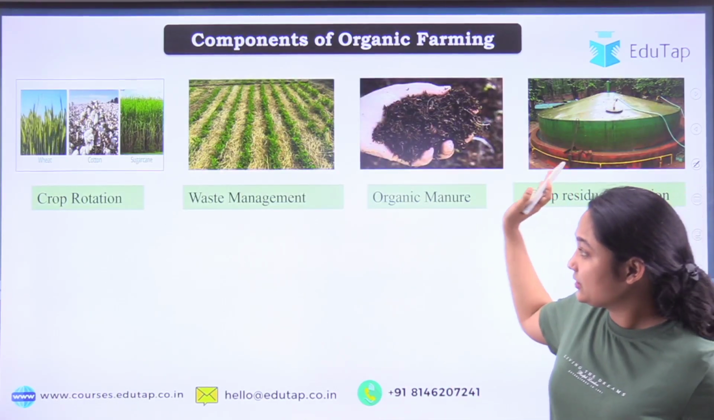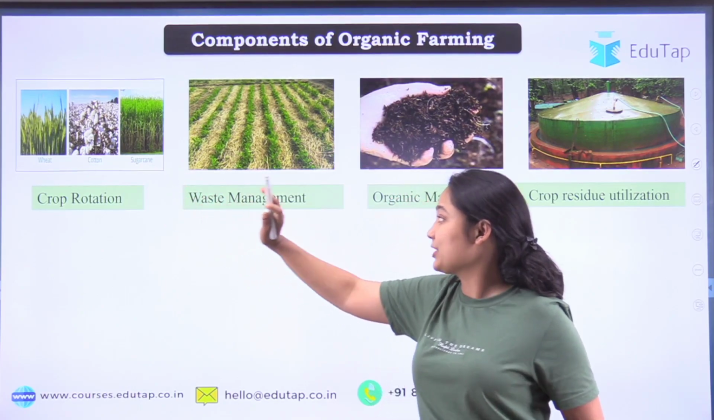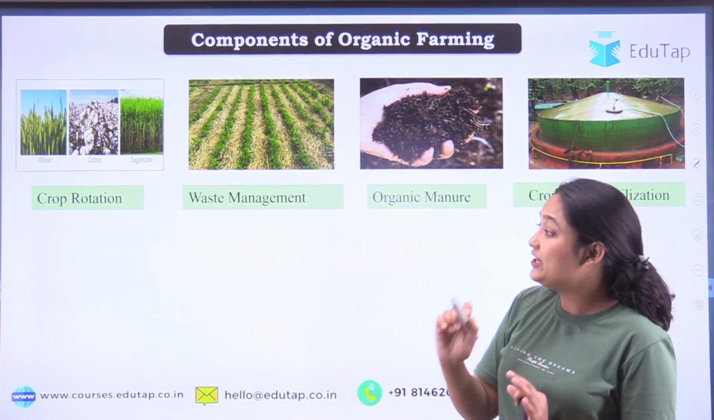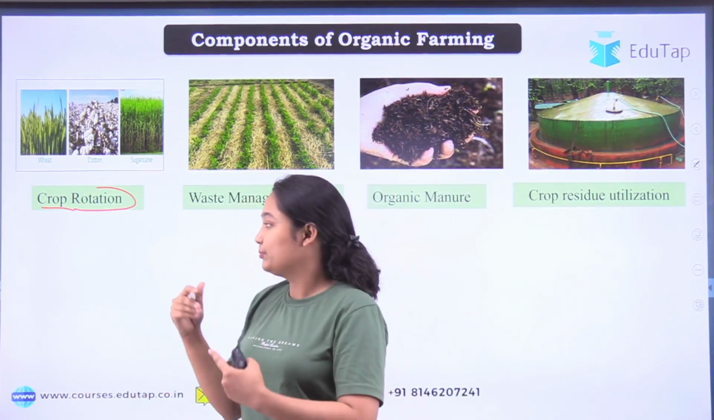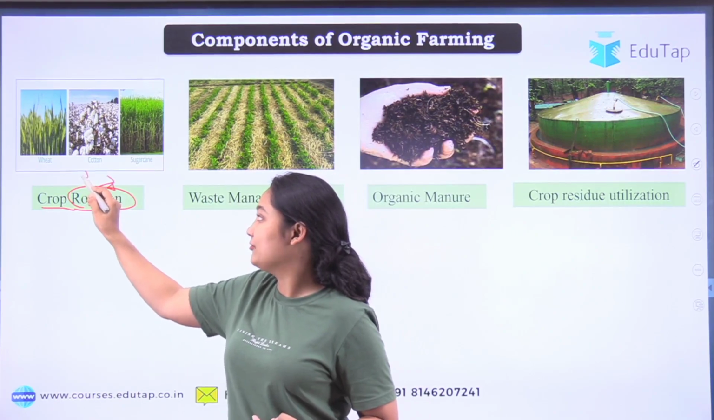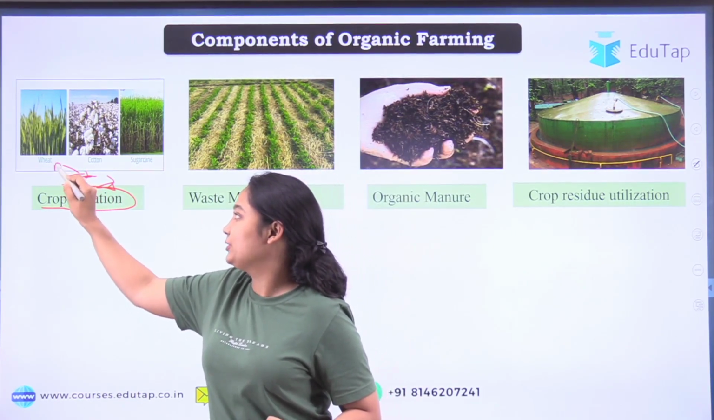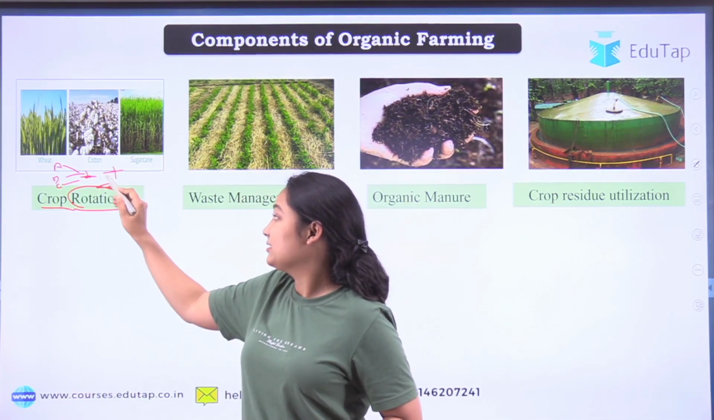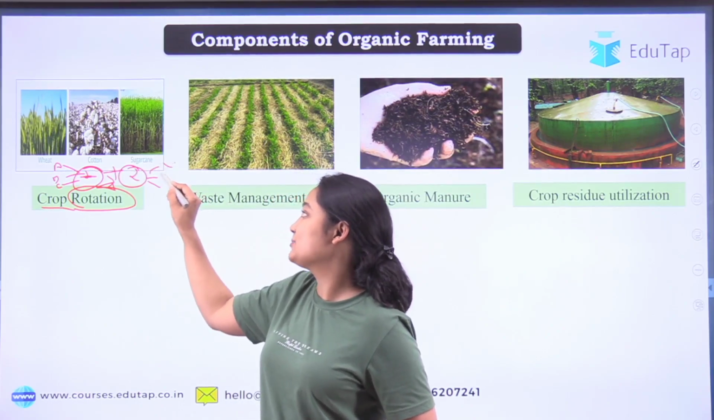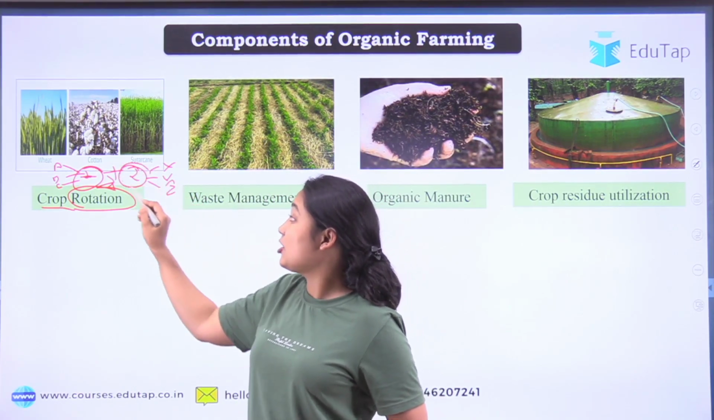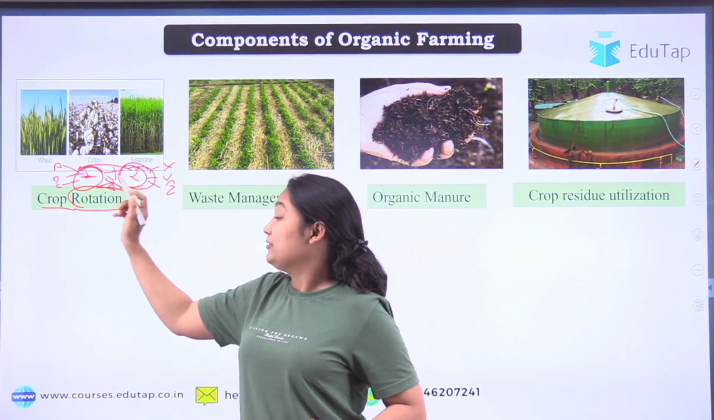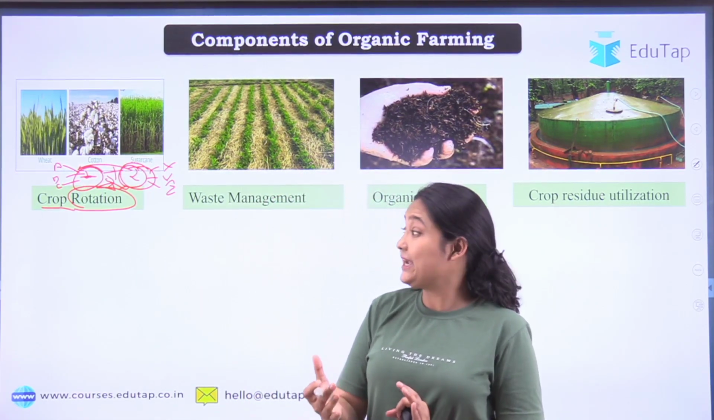Talking about the components of organic farming, the first 4 are crop rotation, waste management, organic manure, and crop residue utilization. So what is crop rotation? We are rotating the crop, but how are we rotating it? We are not circling the crop, we are changing it. We take one crop that requires ABC nutrient. Then once we have harvested crop 1, we cultivate crop 2 that requires XYZ nutrient. We are giving the soil time to replenish all the exhausted nutrients.